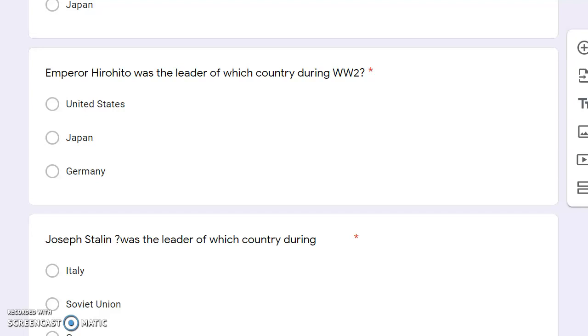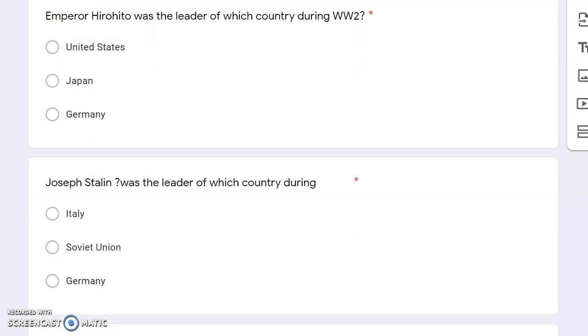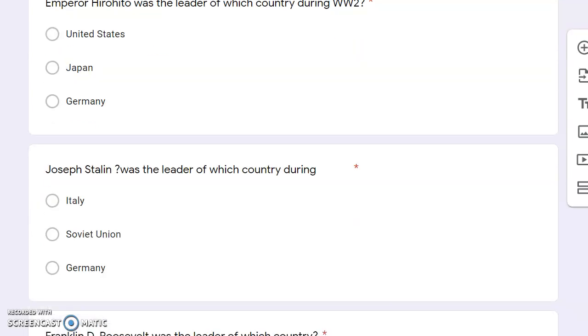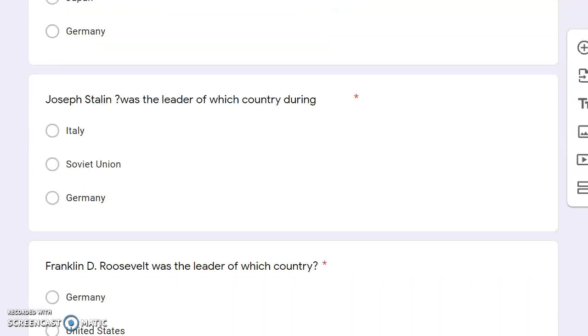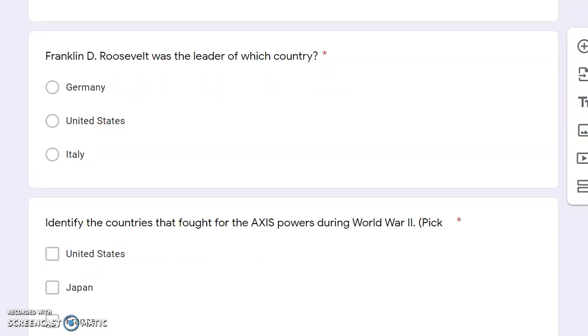Emperor Hirohito was the leader of which country during World War II? United States, Japan, or Germany? Joseph Stalin was the leader of which country during World War II? Italy, Soviet Union, or Germany? Franklin D. Roosevelt was the leader of which country during World War II? Germany, United States, Italy.